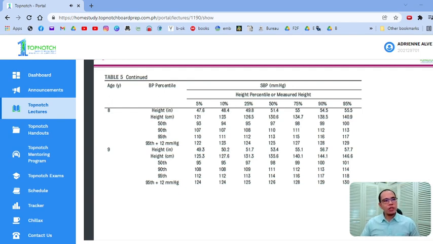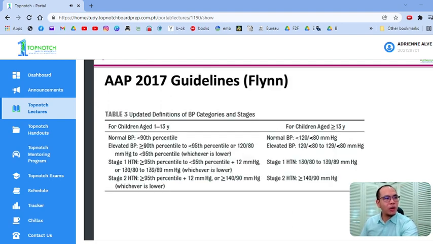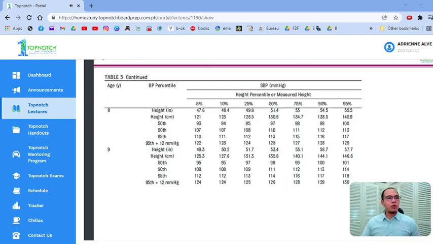Ibig sabihin, if your systolic blood pressure is less than 110, your patient is normotensive. If your systolic blood pressure is from 110, okay, papuntang less than 113, your patient has elevated BP. Tama ba? Balikan natin ulit. Okay? So, elevated BP is more than or equal to 90th but less than 95th. So, tama. So, 110 to 112, less than 113 kasi dapat elevated BP yan.